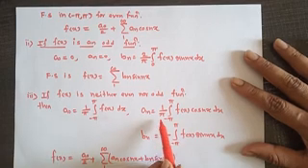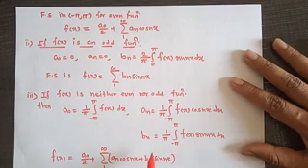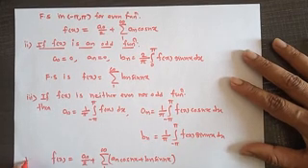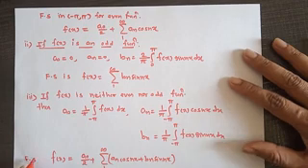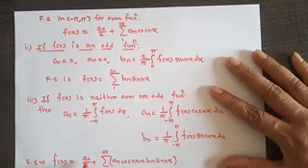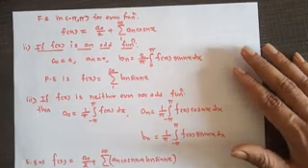an is equal to 1 by pi, integral minus pi to pi f of x cos nx dx, and bn is equal to 1 by pi, integral minus pi to pi f of x sin nx dx. And what is the Fourier series? The Fourier series for a function neither even nor odd is a0 by 2 plus summation an cos nx plus bn sin nx.